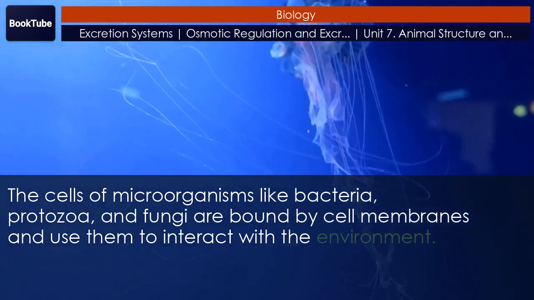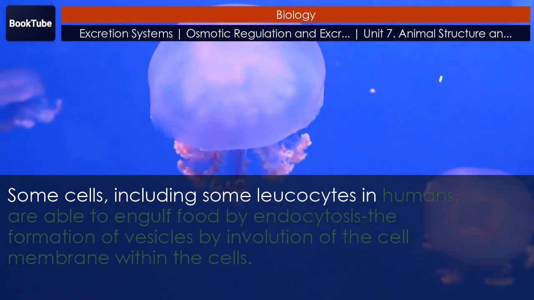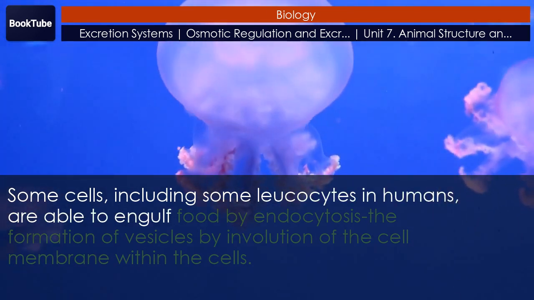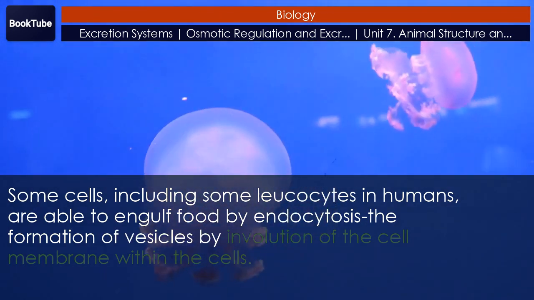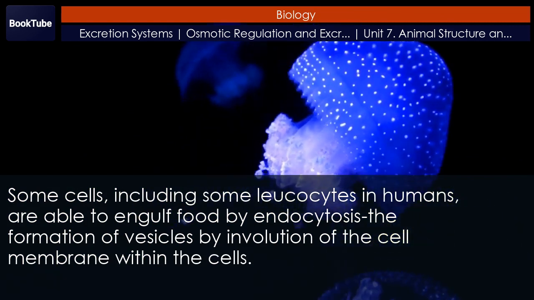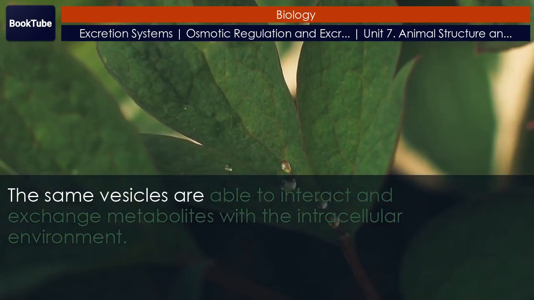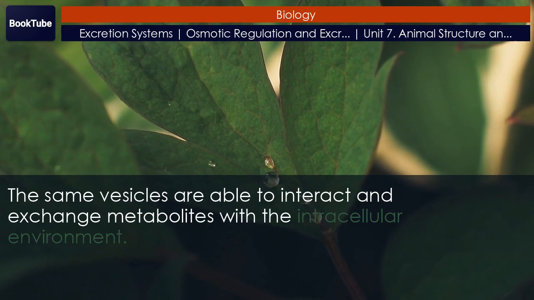the environment. Some cells, including some leukocytes in humans, are able to engulf food by endocytosis, the formation of vesicles by involution of the cell membrane. Within the cells, the same vesicles are able to interact and exchange metabolites with the intracellular environment.